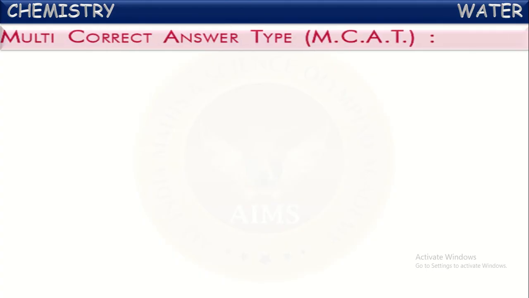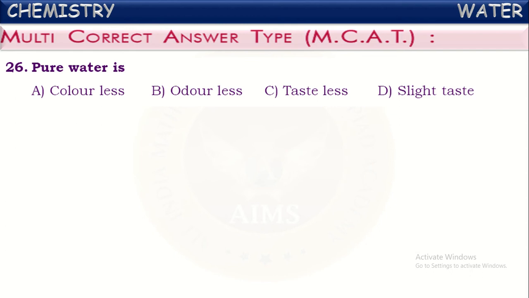Let us go through the first multi-correct answer type questions. See the first one among those. Pure water is... What are the qualities of pure water? It must be colorless, odorless, tasteless. Should not contain any taste. So these three are the qualities of pure water. It is colorless, odorless and tasteless.